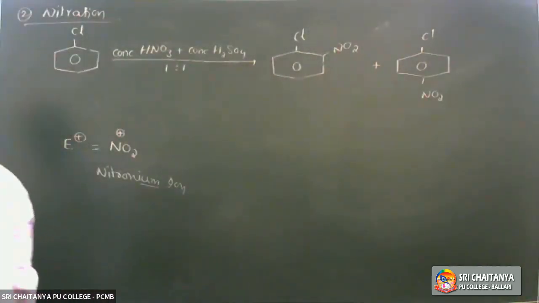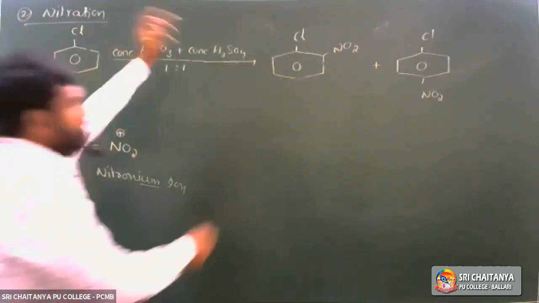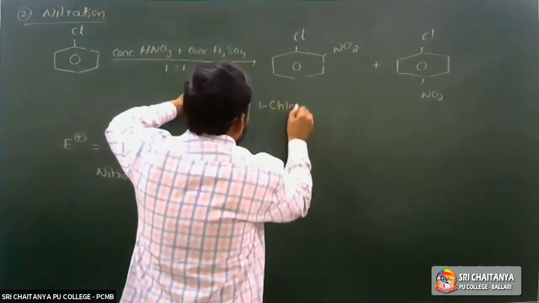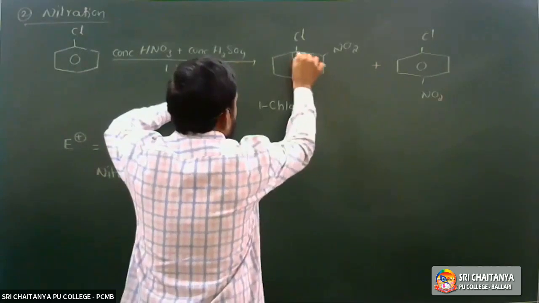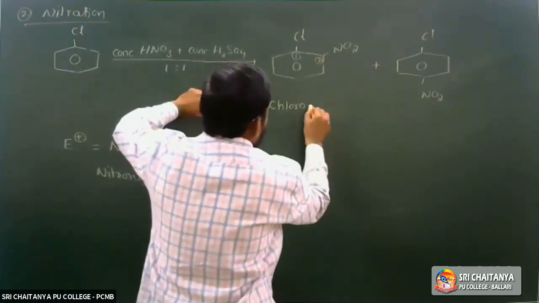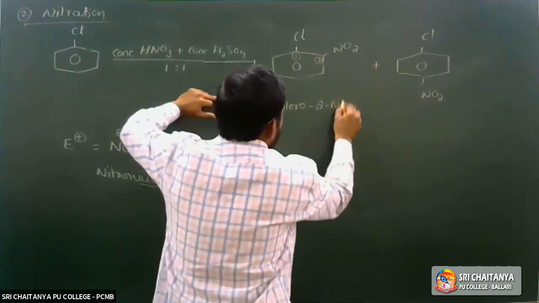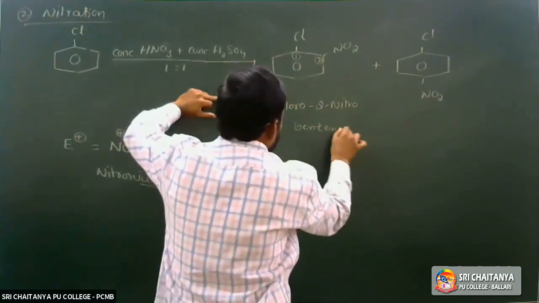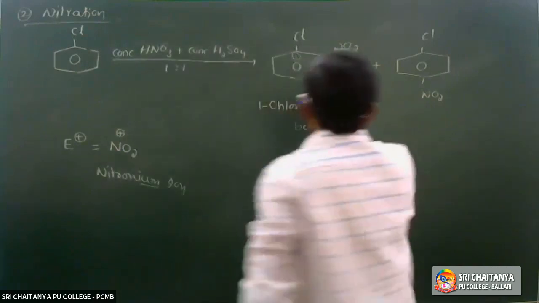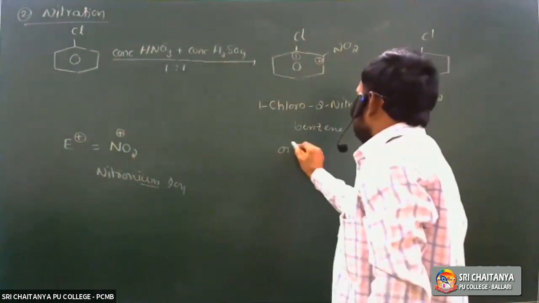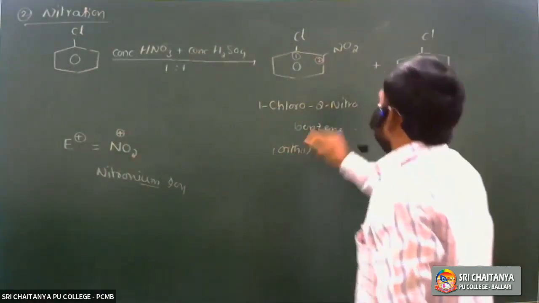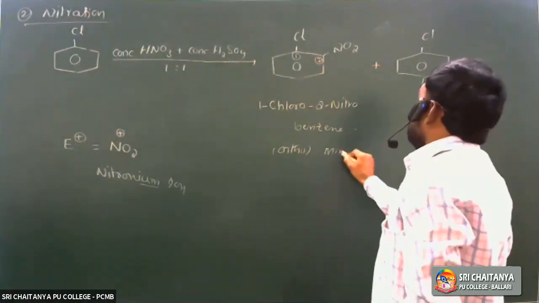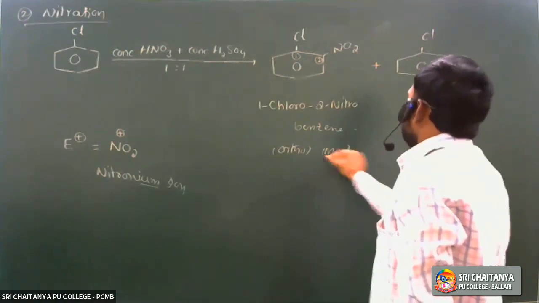What is the IUPAC name of this compound? Follow the alphabetical order: 1-chloro, the first carbon, then 2-nitro on the second carbon. So it is 1-chloro-2-nitrobenzene. It is the ortho isomer, and it is the minor product.